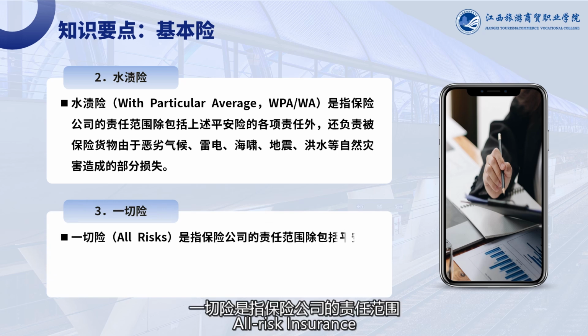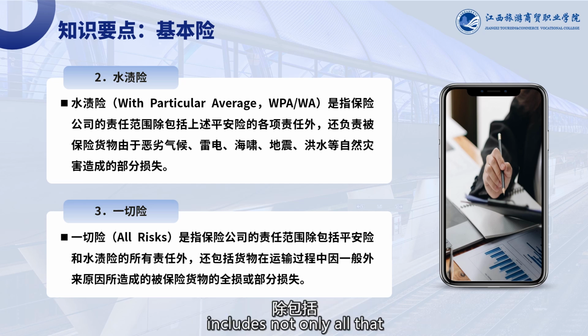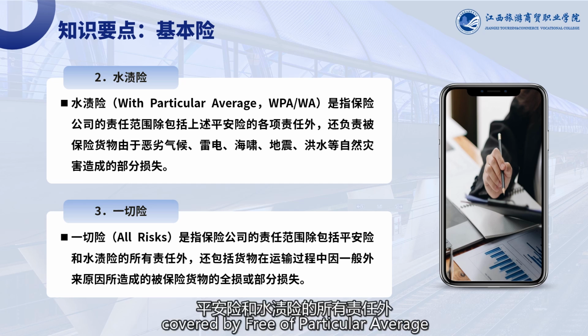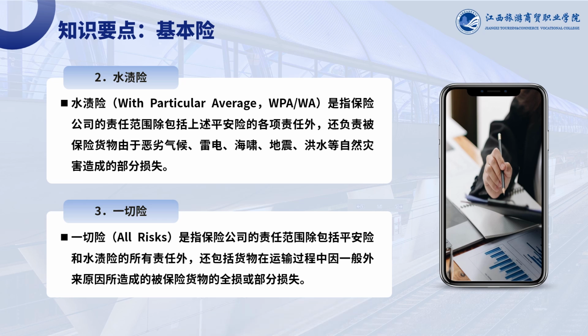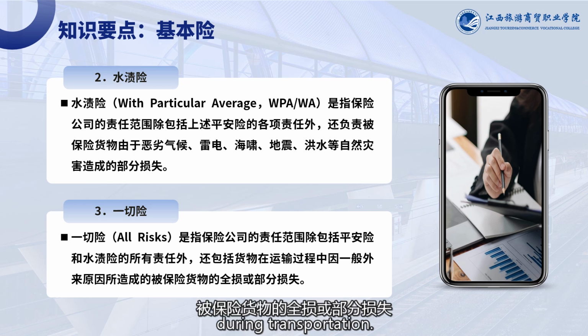All risk insurance. All risk insurance means that the insurance company's liability includes not only all that covered by free of particular average and with particular average, but also total or partial losses of insured goods caused by general external factors during transportation.